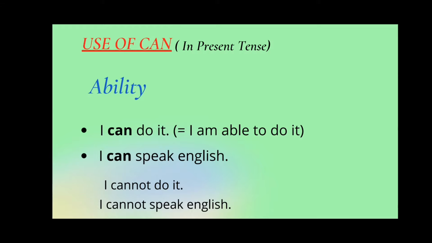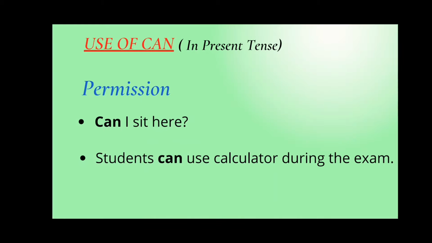Now as you can see, the next two sentences are negative sentences. I cannot do it. I cannot speak English. I use not after the modal verb can. If you use the modal can in negative form, then use only not after can. Don't change the modal verb. Use them as they are.